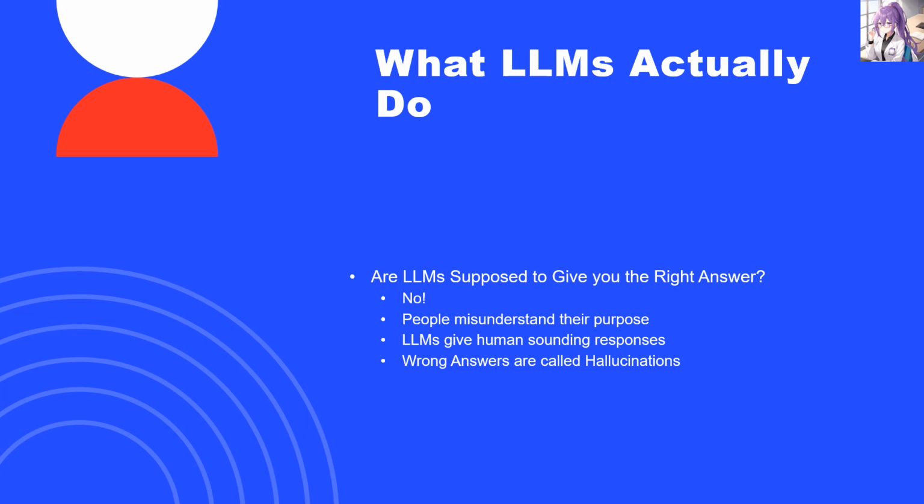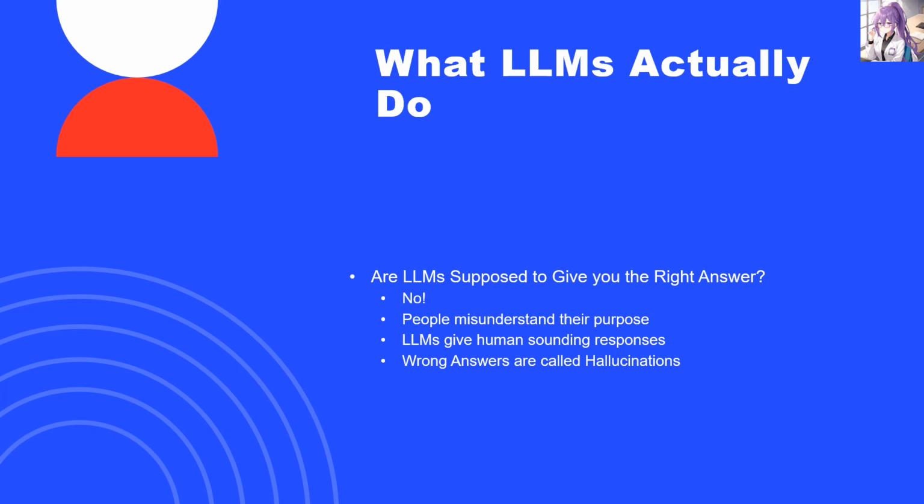To start this video, I think we have to clear up a fundamental misunderstanding that many people seem to have about what programs like ChatGPT, Gemini, Grok, and other large language models are actually designed to do. I would also recommend, if you haven't done so already, going back and watching my video on the Turing test, and I will try to post a card linking to that video on this slide.